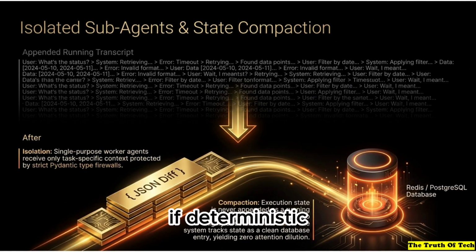Wait, hold on. If deterministic code completely controls the flow and we're just updating structured JSON, aren't we just building a traditional web app with an expensive spell checker attached? I mean, it might look that way, but that restriction is literally the only way to scale securely in the enterprise. Because even a perfectly routed subagent with a clean prompt can still hallucinate a highly dangerous command. So the pipeline absolutely needs final physical boundaries. Right. Guardrails to keep the AI from casually deleting your entire database. Exactly.